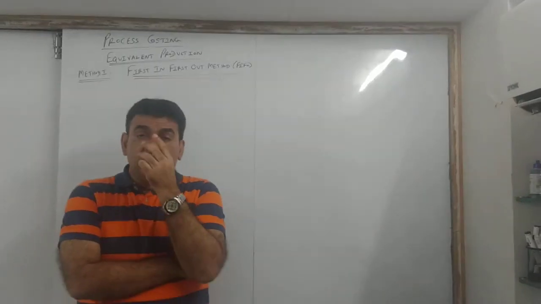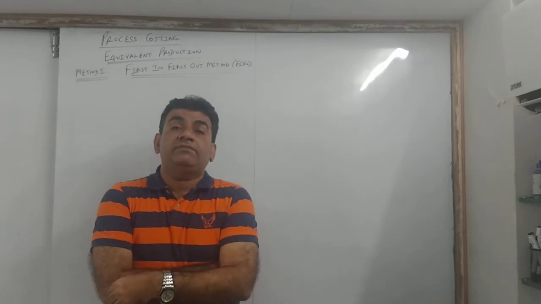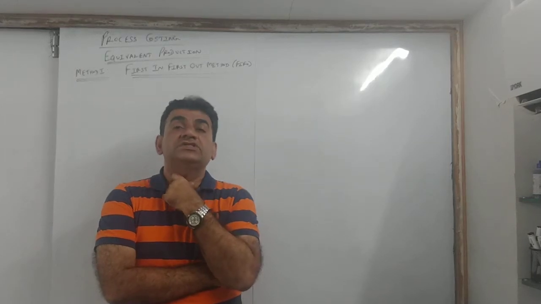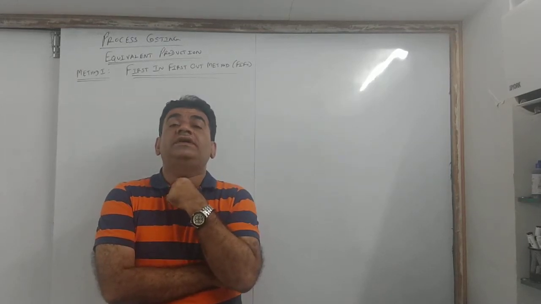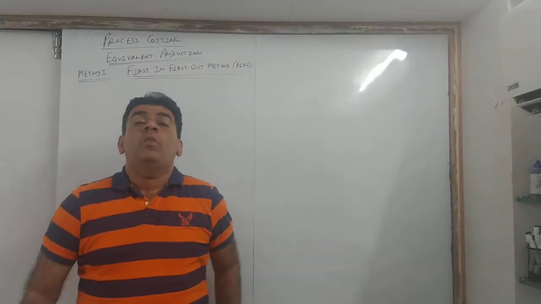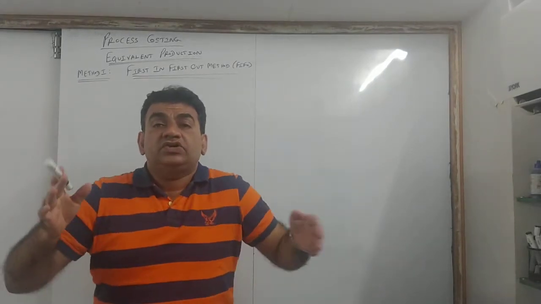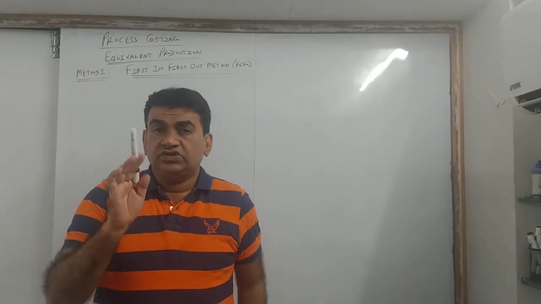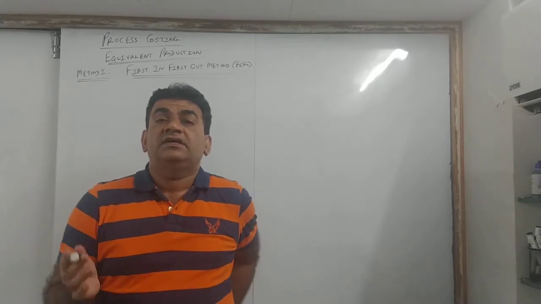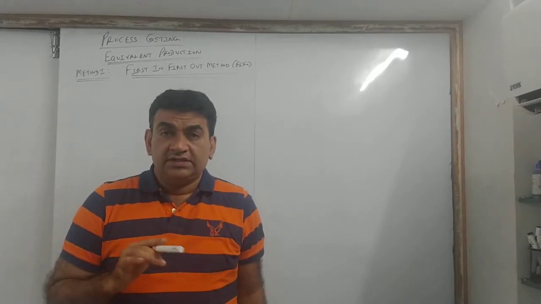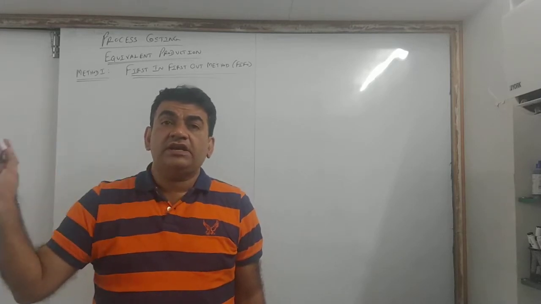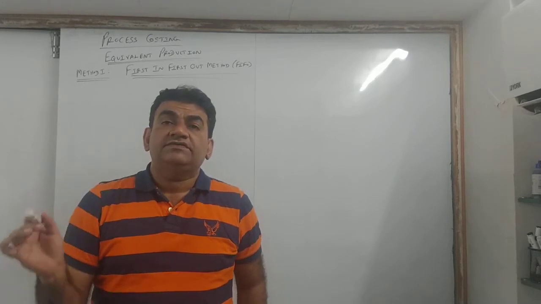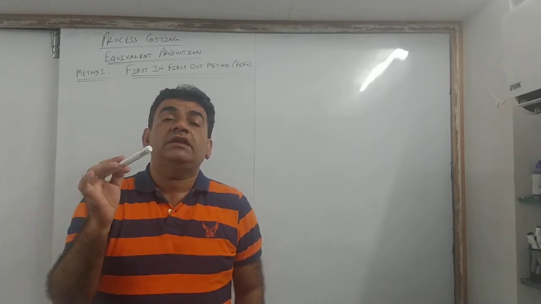First of all, what do you mean by equivalent production? What you have in your syllabus is cases, situations where there is stock of WIP. What is WIP? Work in progress, which means the goods or the product is partially completed. Understand the concept. The goods you are producing are partially completed. So when I say equivalent production, it means that proportion which can be converted into full production.